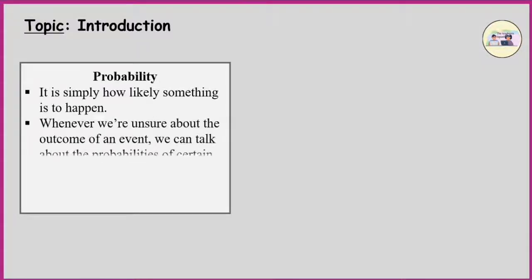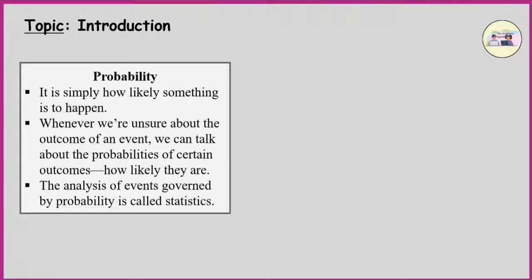Whenever we are unsure about the outcome of an event, we can talk about the probabilities of certain outcomes, how likely they are. The analysis of events governed by probability is called statistics.